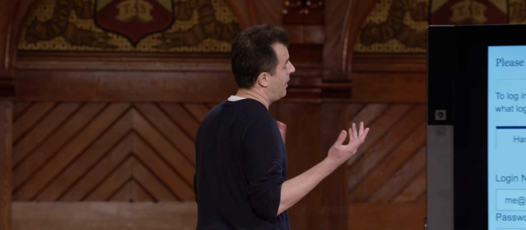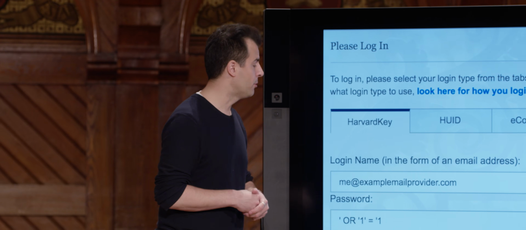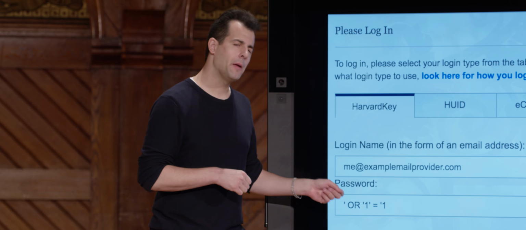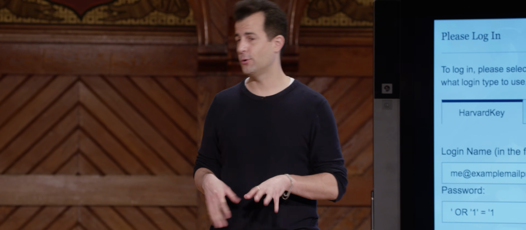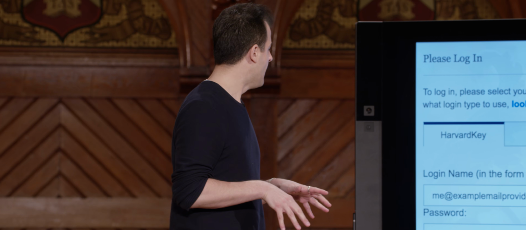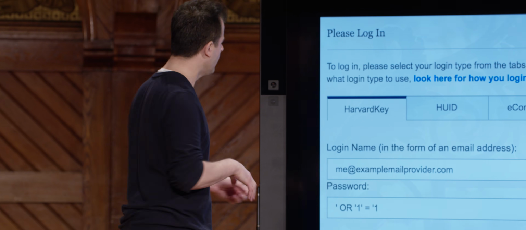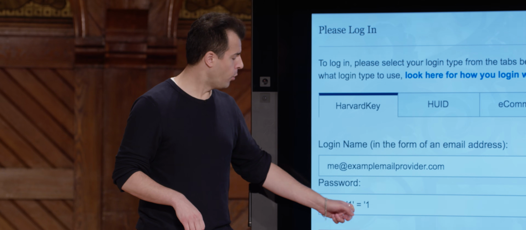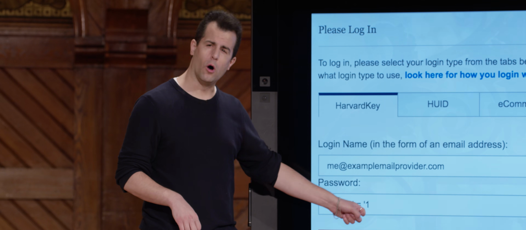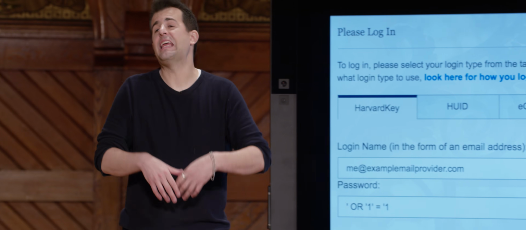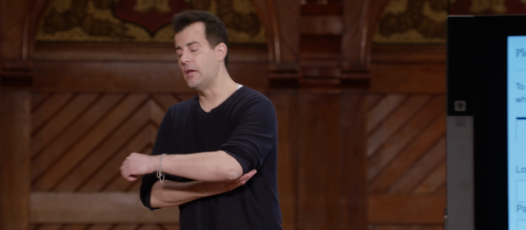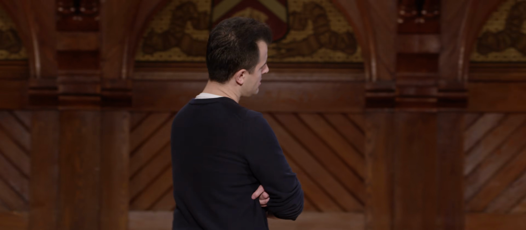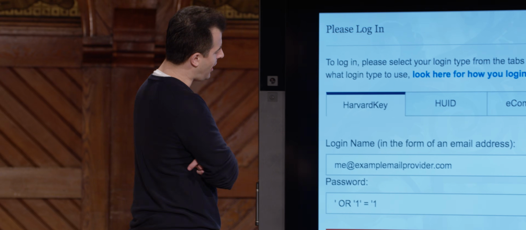And suppose that my email address is me@examplemailprovider.com. And suppose for my password, I don't type in 1, 2, 3, 4, 5, or whatever my actual password is. I type in, cryptically, quote, space or space, quote unquote 1 equals quote 1. Like, why this? There's an infinite number of things I could type if I am aggressively trying to hack into Harvard or Yale's website. But notice this feels like it's part of a logical query.